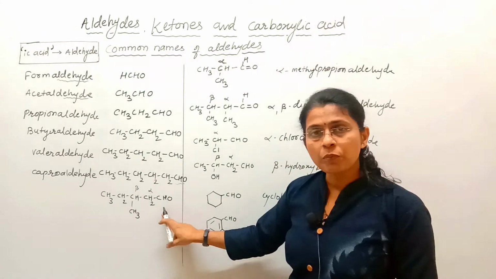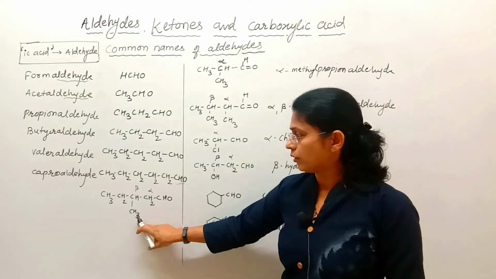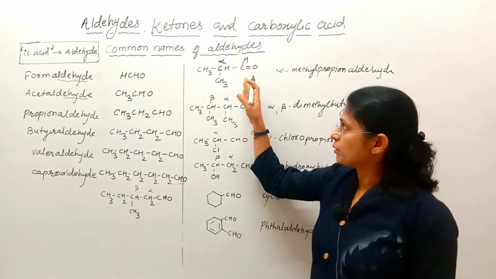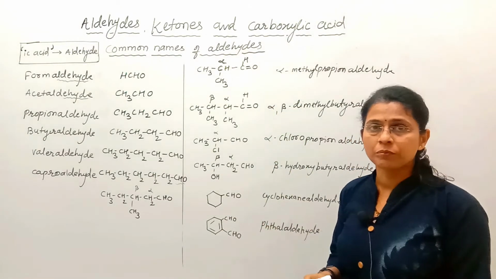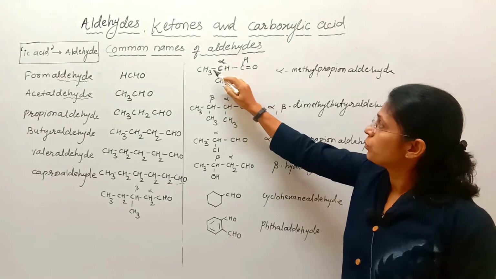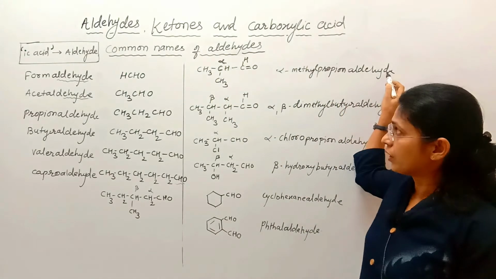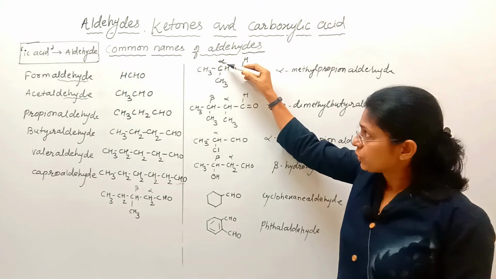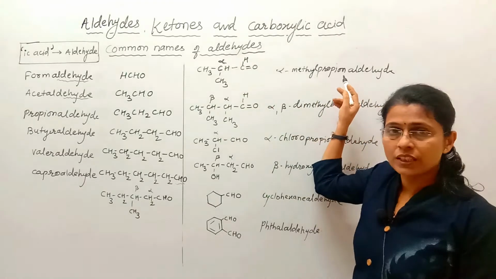So the common name of this compound is beta methyl valeraldehyde. See here, similarly, look here, all names are already written here to save your time. So watch carefully how these names are given. 1, 2, 3 carbon, that's why propionaldehyde. While at alpha position there is methyl as a substituent, so its name is alpha methyl propionaldehyde.